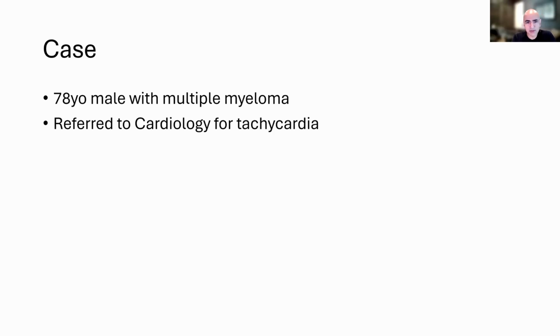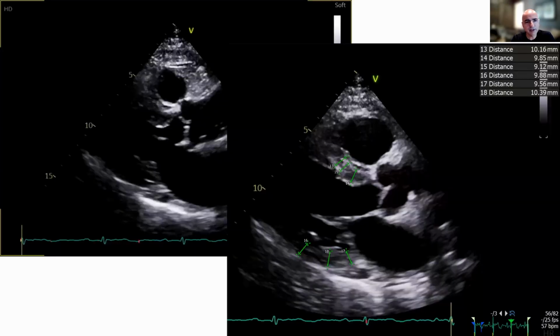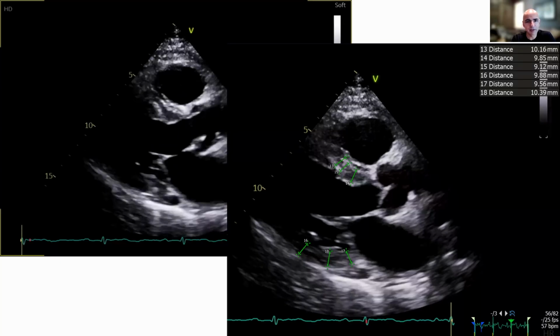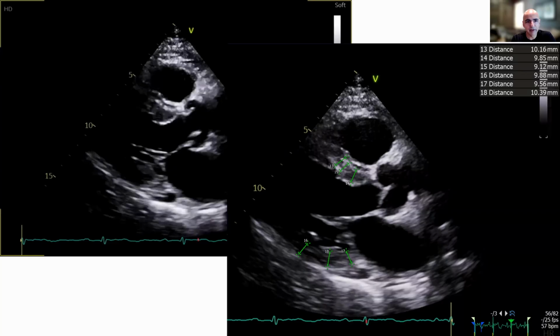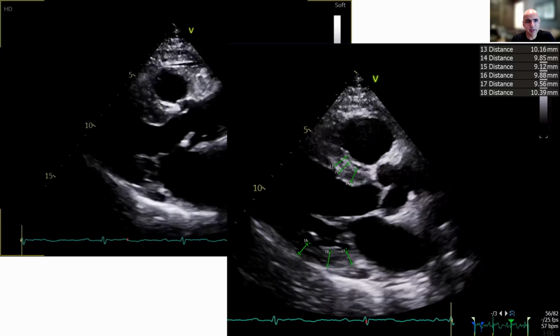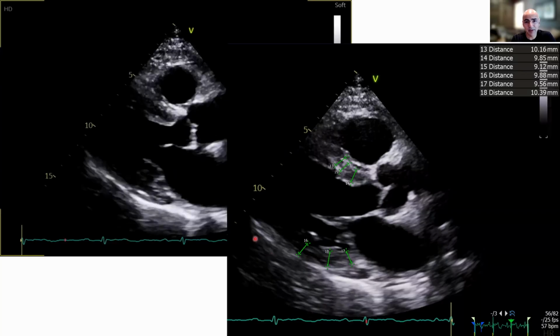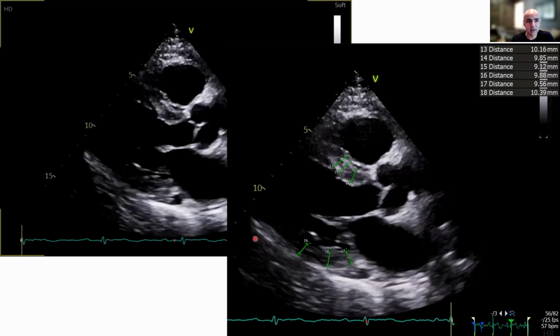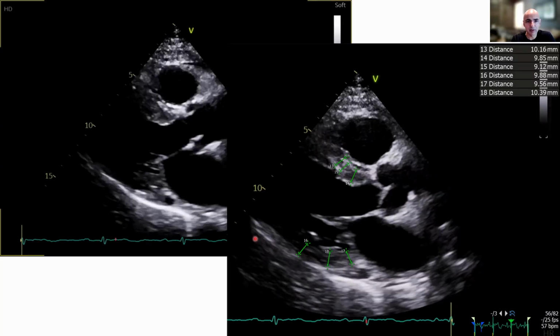I'm going to go over one case just to illustrate the overall utility of this tool. This was a 78-year-old male with multiple myeloma who was referred to me for tachycardia. Being a cardiologist, the first thing I did was order an echo. As I showed you in some of the initial slides, I'm very interested in seeing what the wall thickness is because the patient has myeloma. I'm worried that, well, he's got myeloma, they're sending him to me for tachycardia. Let's look for amyloid, make sure there's no heart disease here.